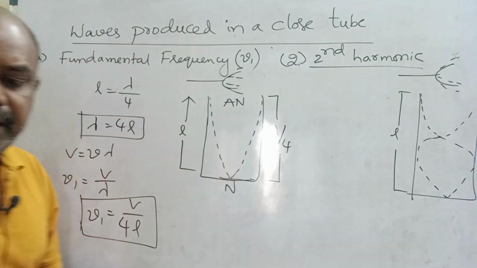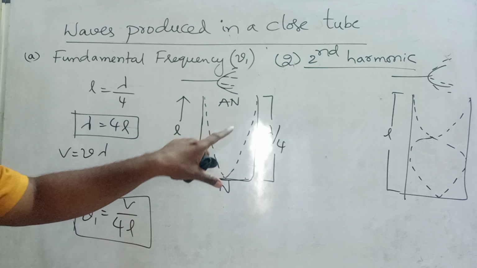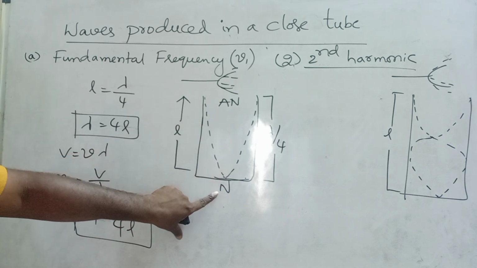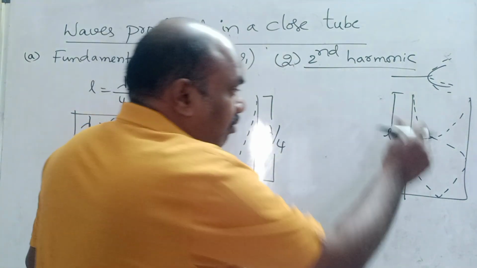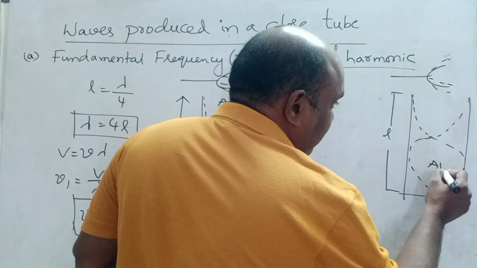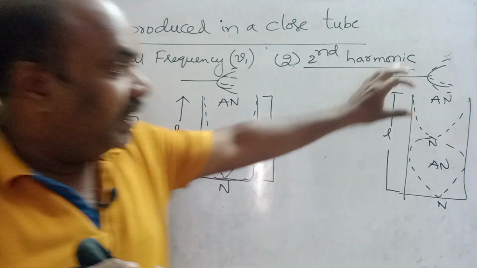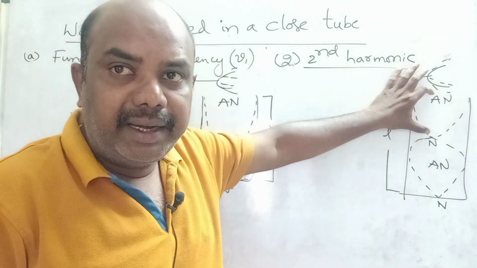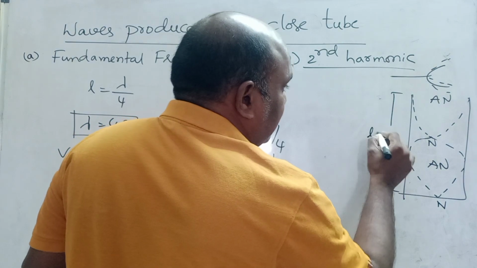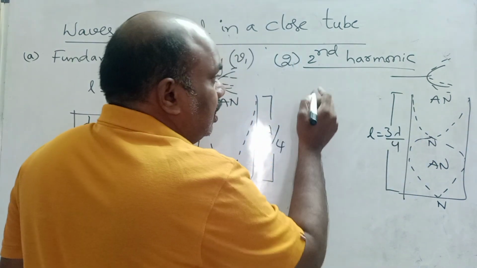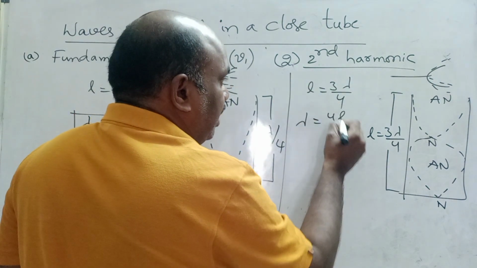Here there is no possibility of formation of this one, because see children, same length, first time half loop is formed, so that one antinode is formed at the closed end. Here I need node at closed end, so what is the possibility? One and half loop. Here node, this is antinode, this is node, this is antinode. Two nodes and two antinodes are formed, children. That means three half loops. One half loop means lambda by 4, 2 lambda by 4, 3 lambda by 4. So this total length L is equal to 3 lambda by 4. From this, lambda is equal to 4L by 3.